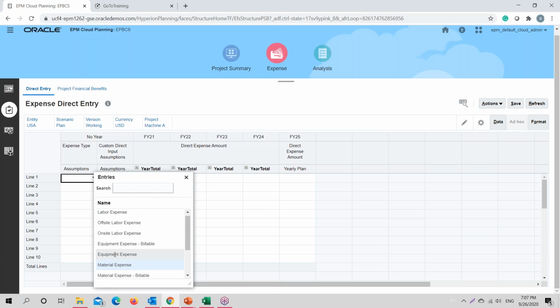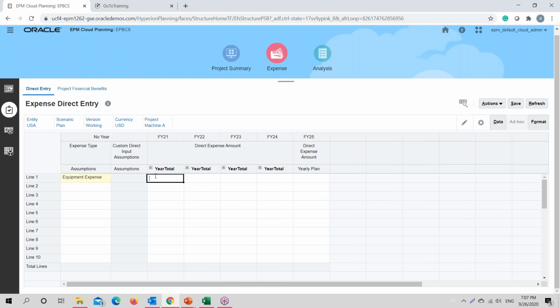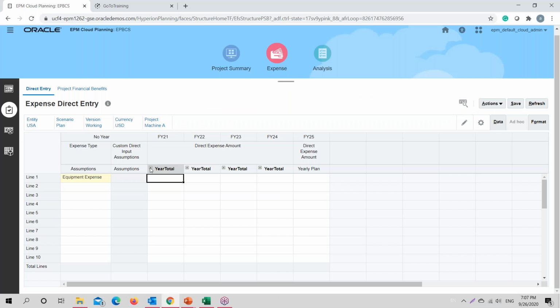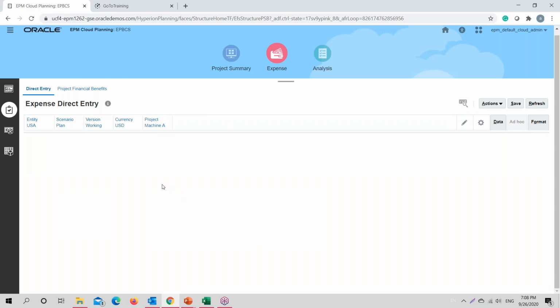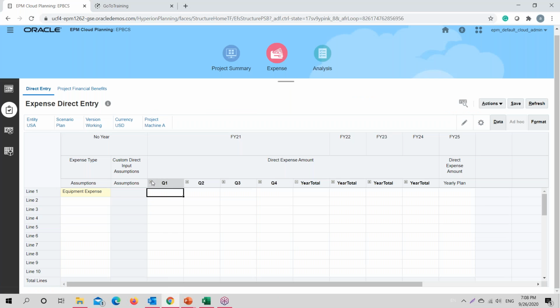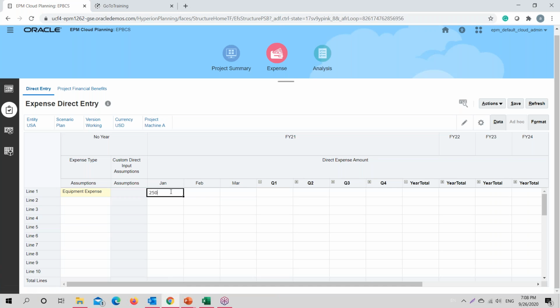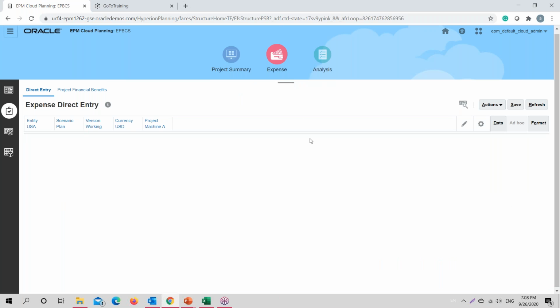We provide the outflow amount, so it's 25 million. Let me just provide the outflow amount, 25 million. Just save your data. The system will do the calculation of expenses accordingly.